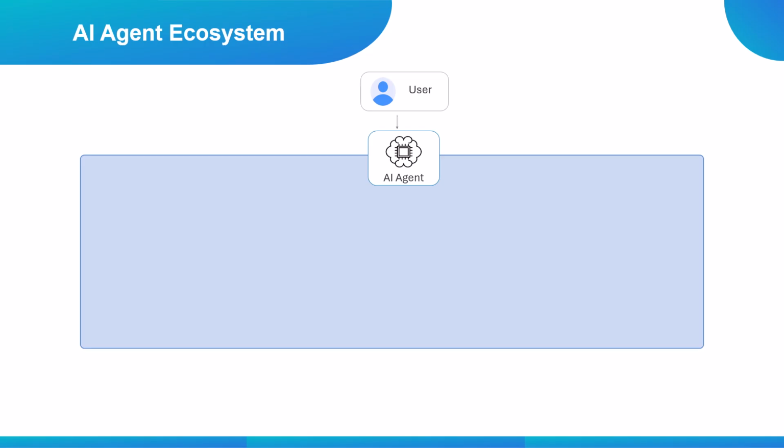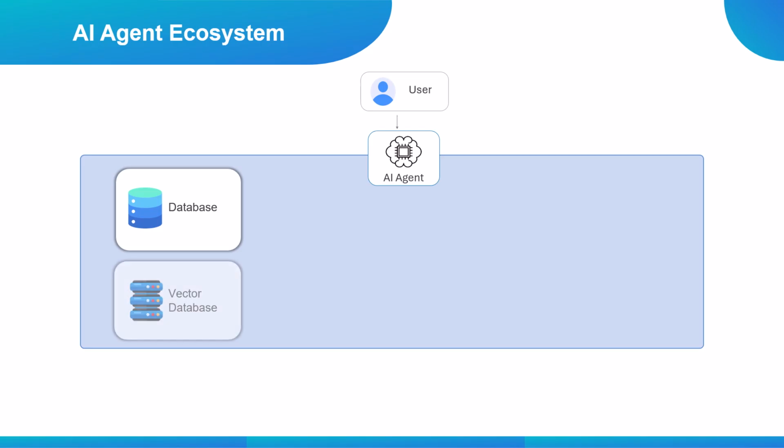To gather the right context, the agent connects to two important sources. The first is a database, which contains structured information such as transactions, records, logs, or system data. This helps when the agent needs precise, factual information. The second is a vector database, which stores embeddings. This allows the agent to perform semantic search, meaning it can retrieve information based on meaning and context, not just exact keywords. This gives the system deeper contextual understanding.